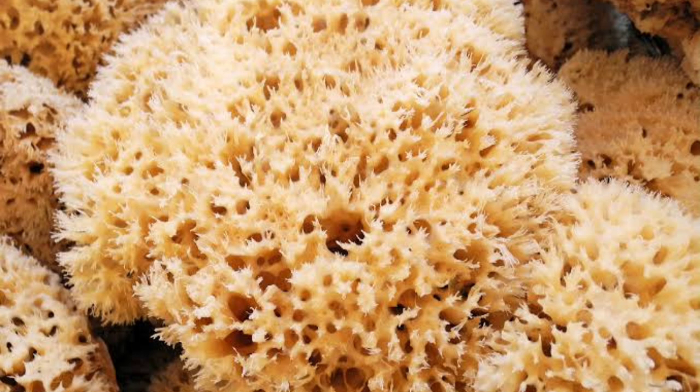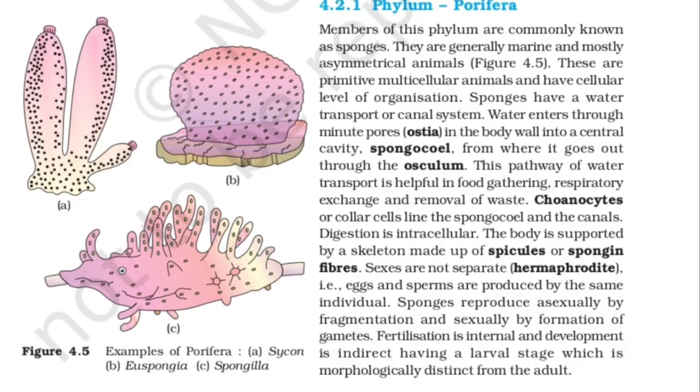The Porifera organisms are hermaphrodite. Hermaphrodite means the male and female organs are present in one individual organism. That is called hermaphrodite, and it is otherwise called a monoecious organism. Monoecious means both the male and female organs are in the same organism. So they have sexual reproduction. Eggs and sperms are produced by the same individual.